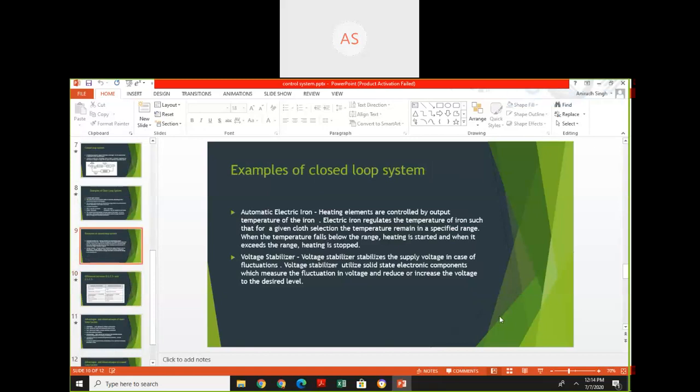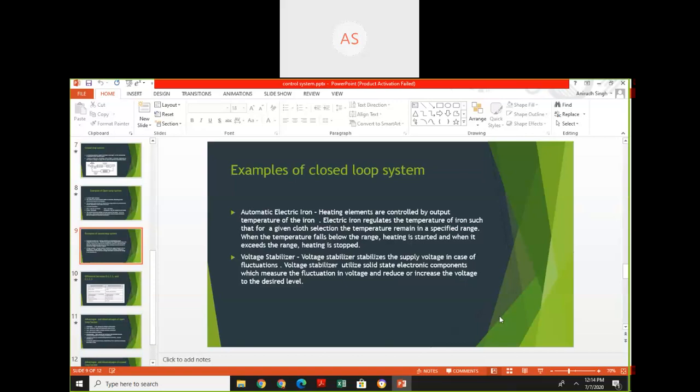Examples of closed loop system: automatic electric iron. Heating elements are controlled by the output temperature of the iron. The electric iron regulates the temperature such that for a given selection, the temperature remains in the specified range. When the temperature falls below the range, heating is started, and when it exceeds the range, heating is stopped.